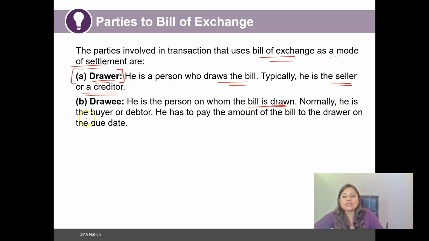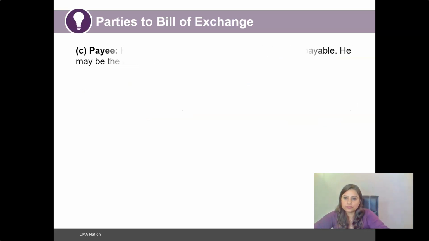Normally he is the buyer or the debtor, and he has to pay the amount of the bill to the drawer. So the drawee basically is the buyer and the drawer basically is the seller. That is how you can learn and understand this: when we are specifically mentioning a drawer, it means we are talking about the seller, and when we are mentioning the drawee of a bill of exchange, we are particularly talking about the buyer of such goods or services.